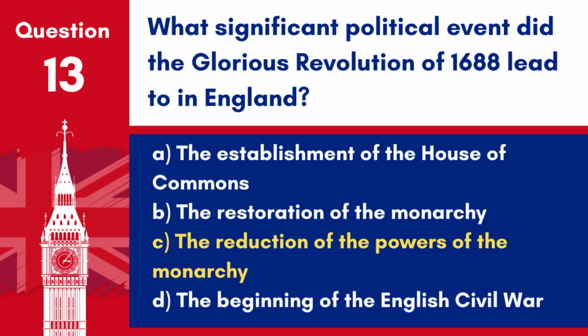Answer: C. The reduction of the powers of the monarchy. The Glorious Revolution led to the reduction of the monarchy's powers and the establishment of a constitutional monarchy.